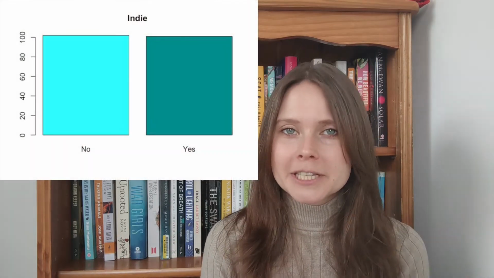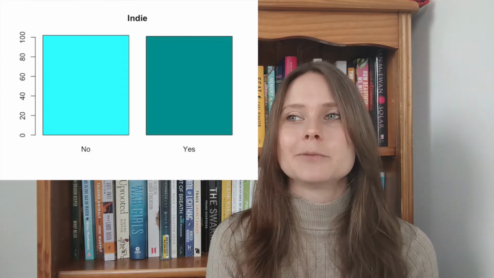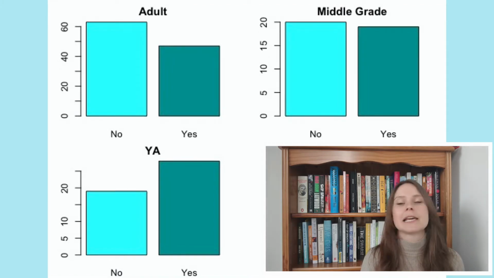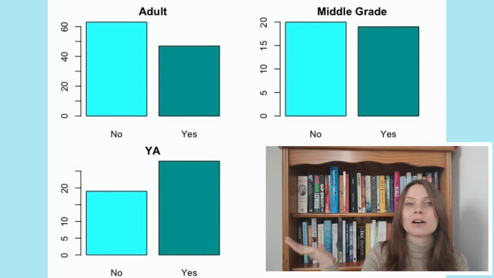The last thing I want to look at are books that are independently published, and in this database that means they're either self-published or they're published through small independent publishing houses. It looks like overall there's an almost completely even spread, which is good. Looks like the genre split isn't too bad either, and across the age categories it's fairly even, with a bit of an opposite skew going on where more adult titles are published by big publishers and more YA titles are independently published. Okay, there's one area where I'm not doing too bad with spread.